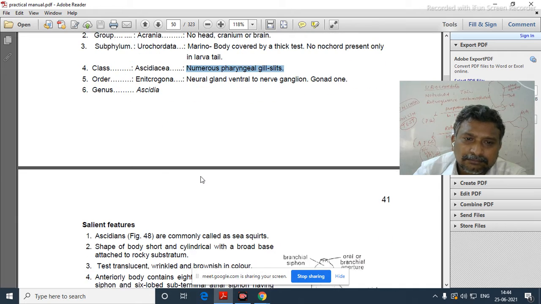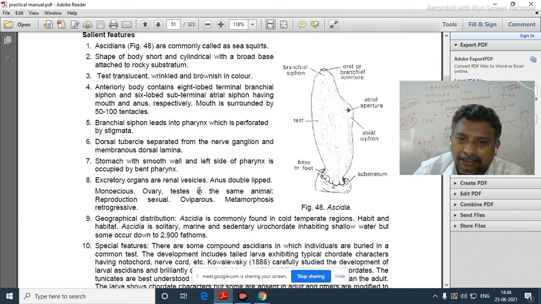Now, already we know the atrial aperture and branchial aperture. Branchial aperture is with an 8-lobed siphon, atrial aperture is with a 6-lobed siphon. So observing all these characters, along with the test that covers the entire body, the given organism is said to be Ascidia.